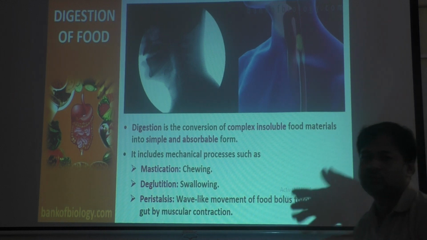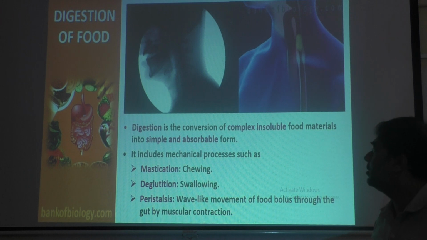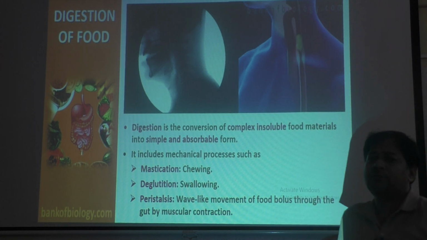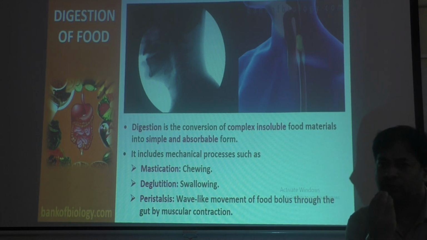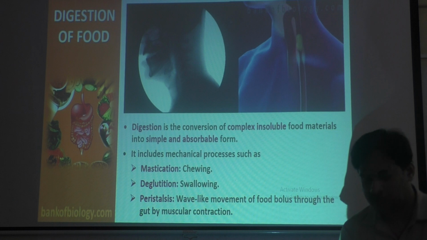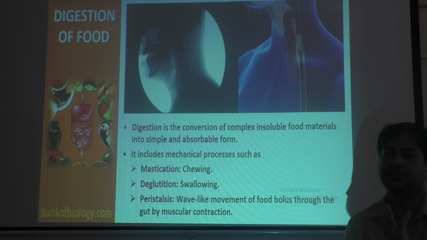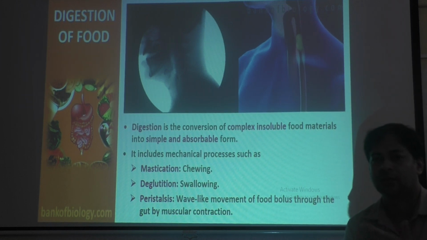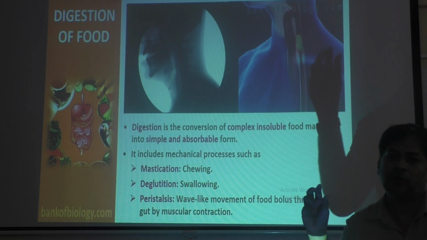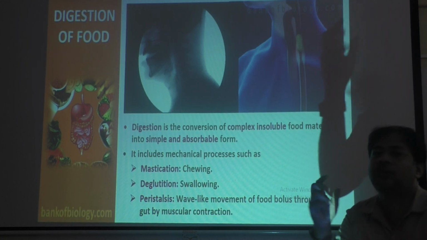So what is the meaning of digestion? It is the conversion of complex insoluble food material into simple and absorbable form. The food we eat is complex material because the food contains carbohydrates, proteins, lipids, fibers, vitamins, minerals, water. All that has to be separated, and the size of the molecules will be bigger, so it has to be broken into smaller pieces.